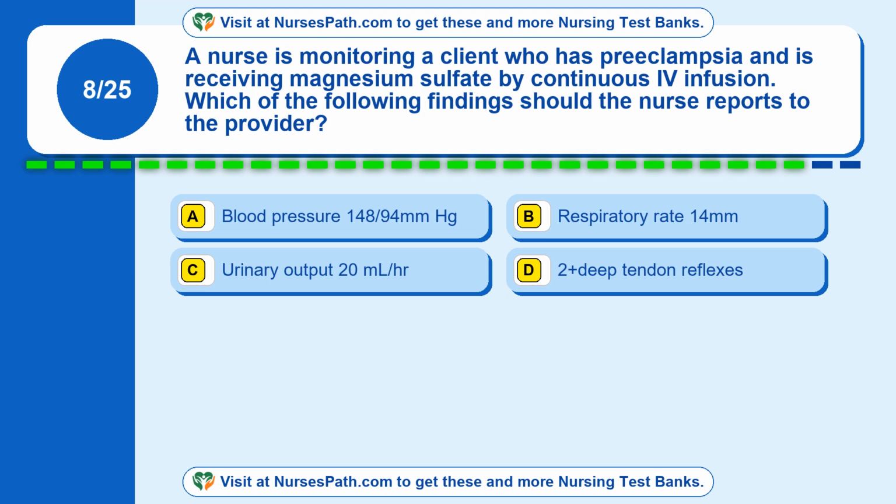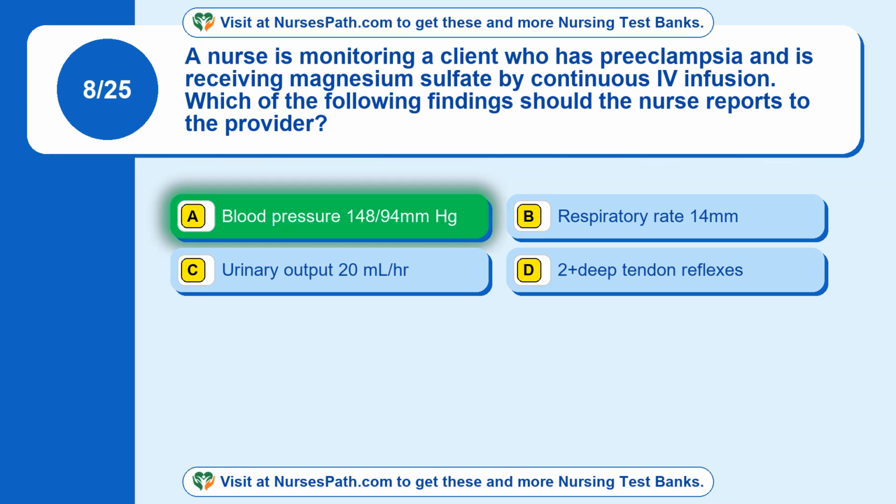Question 8. A nurse is monitoring a client who has preeclampsia and is receiving magnesium sulfate by continuous IV infusion. Which of the following findings should the nurse report to the provider? Option A, blood pressure 148/94 mmHg. Option B, respiratory rate 14. Option C, urinary output 20 ml/hr. Option D, 2+ deep tendon reflexes.